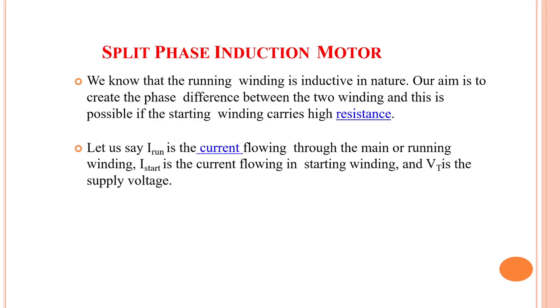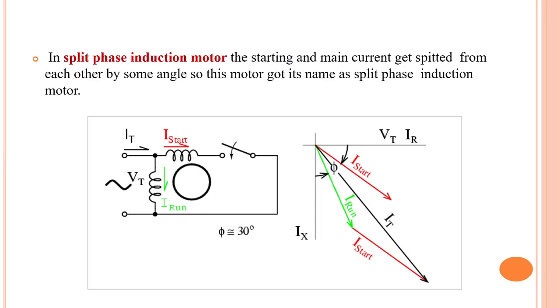So we know that the running winding is inductive in nature. Our aim is to create the phase difference between the two windings, and this is possible if the starting winding will carry high resistance. So let us say that I run is the current flowing through the main or running winding, and I start is the current flowing in the starting winding, and Vt is the supply voltage.